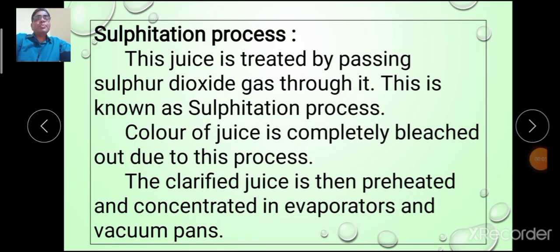The final process is the sulfitation process. This is the process in which sulfur dioxide gas is passed through the juice to remove the color of the juice completely. That is, sulfur dioxide gas is a bleaching agent, and thus the juice becomes colorless. Now this clarified juice is then preheated and concentrated in evaporators and vacuum pan.